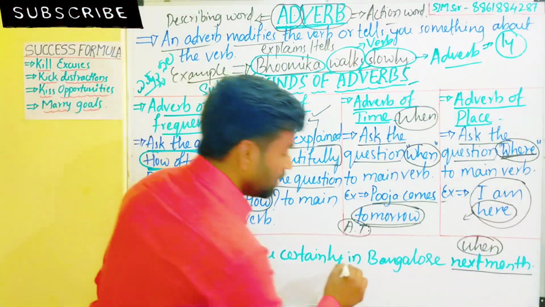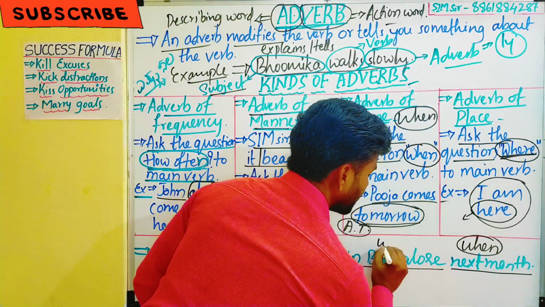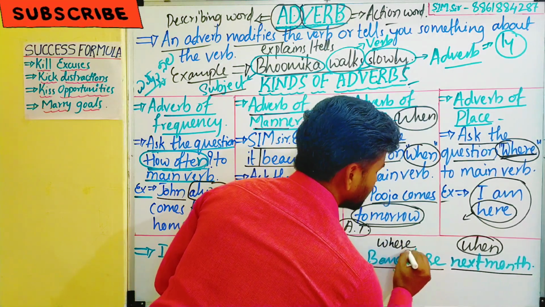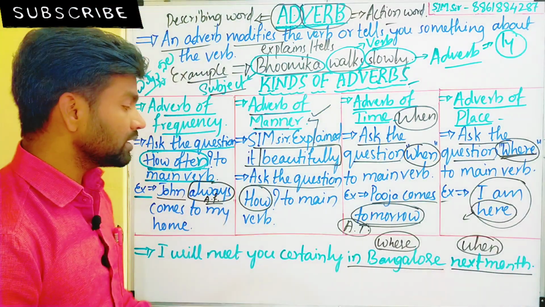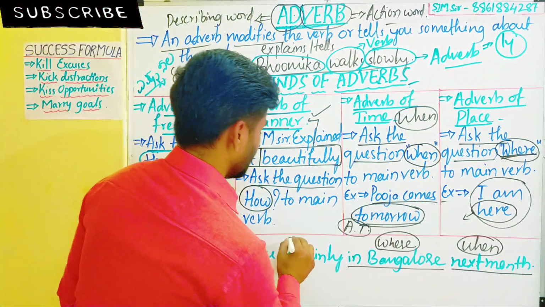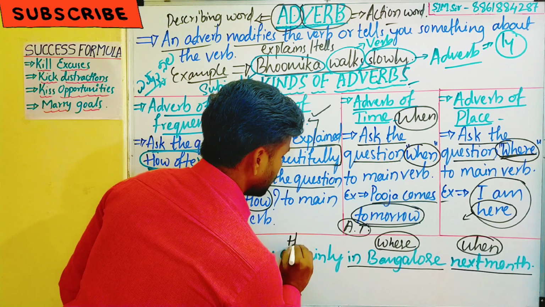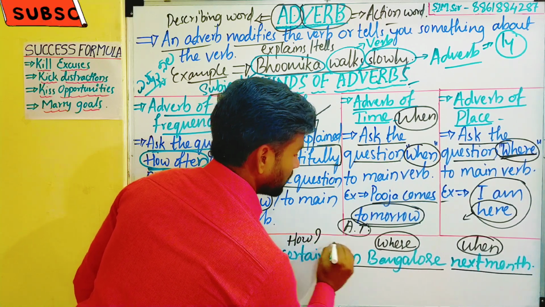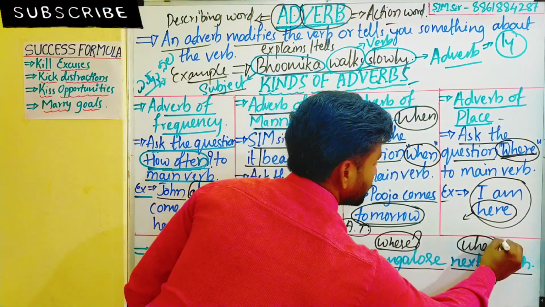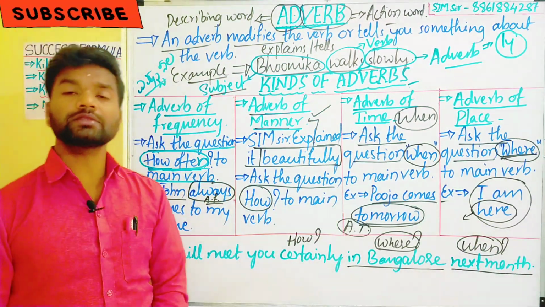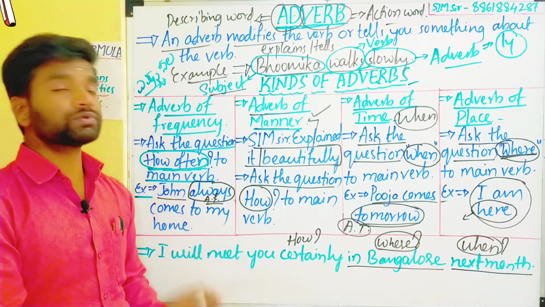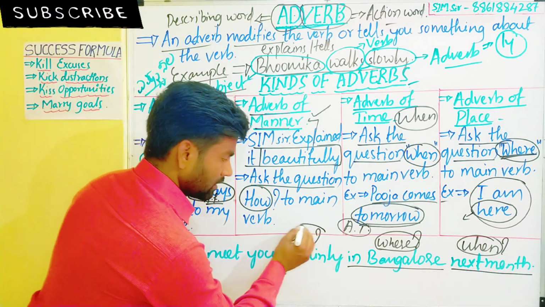Then ಎಲ್ಲಿ, ಬೆಂಗಳೂರು, there, where will I meet, there. Then certainly, that is "how". The question words when, where, how, and what we get as the answers are the types of adverbs.